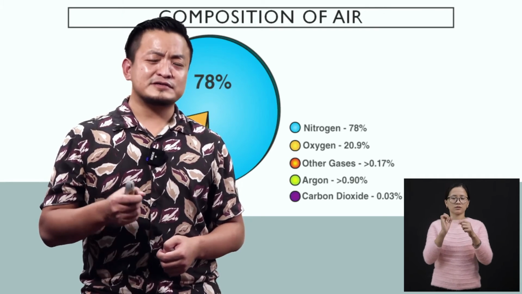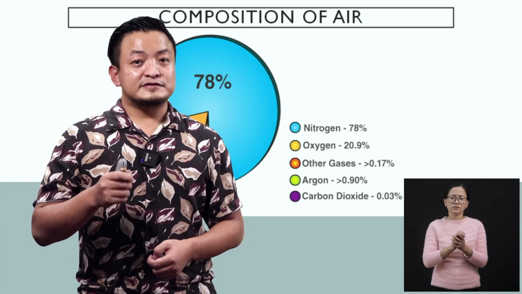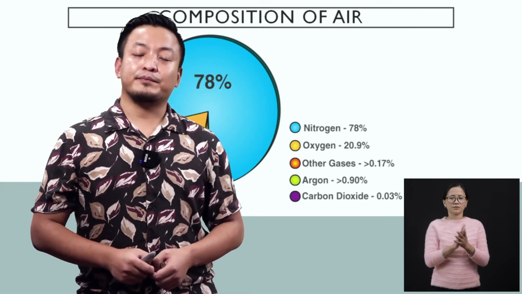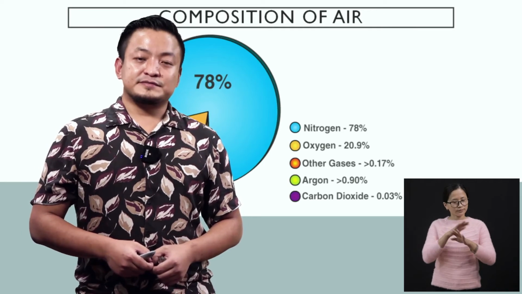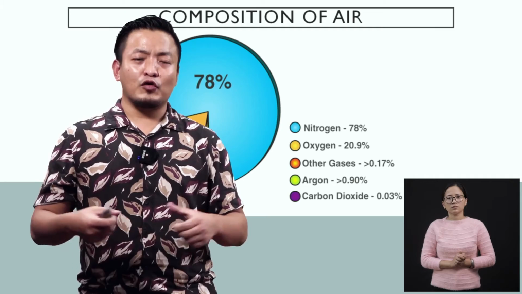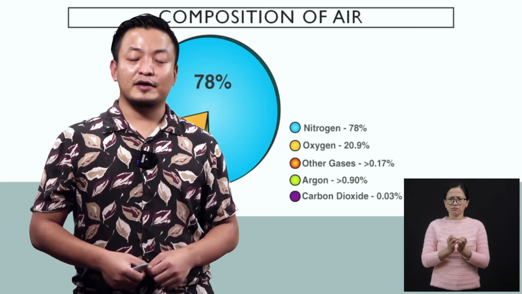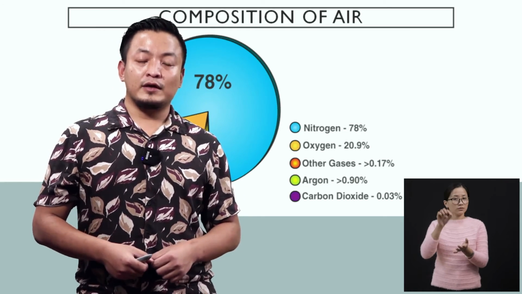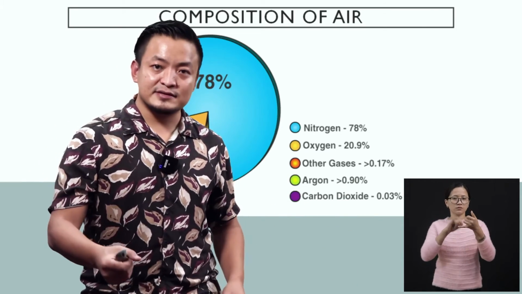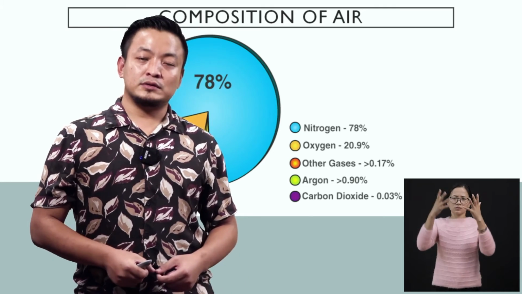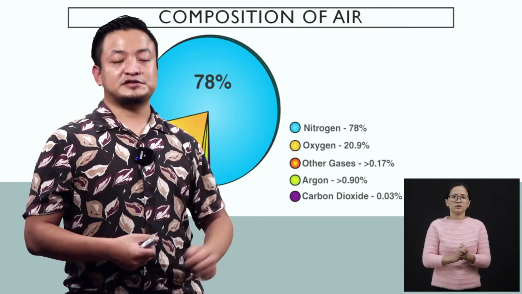Carbon dioxide consists of 0.03%. So dear students, you have learned the composition of air. Now you know which one is maximum in number and which one is least. Along with all these gases, we also have dust and smoke particles.